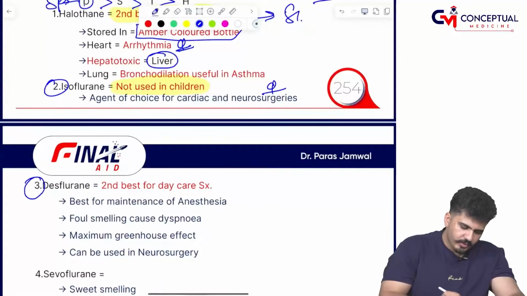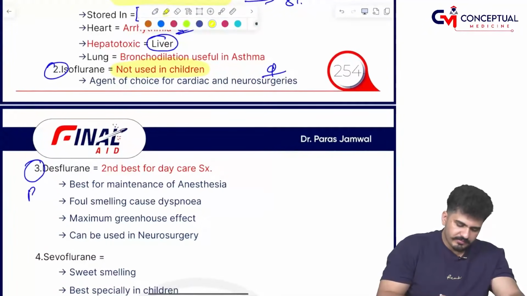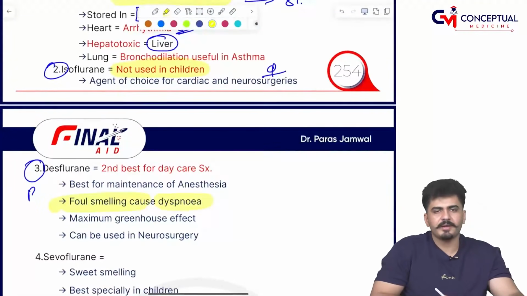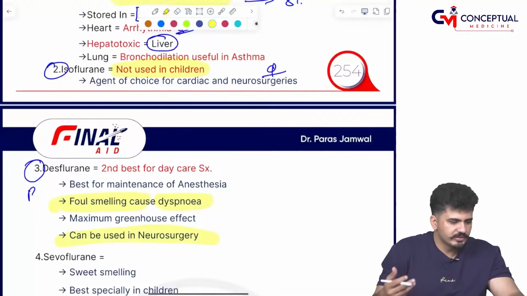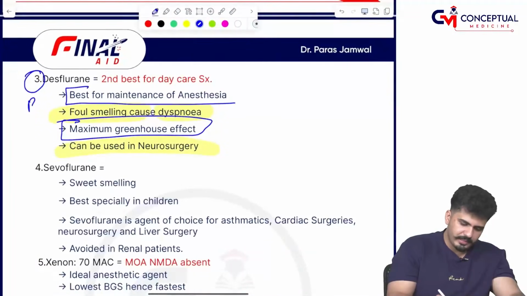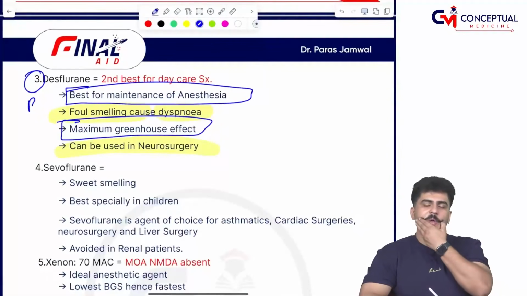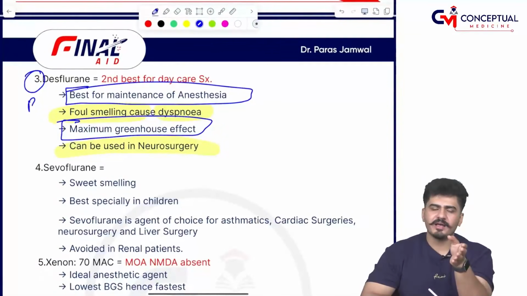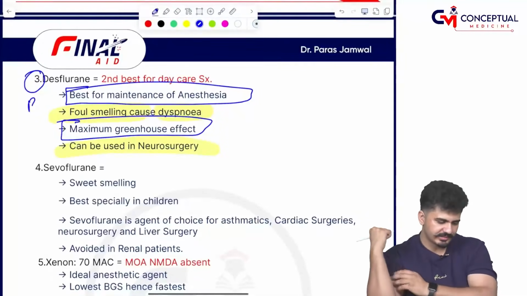Sir, desflurane, as dirty as a nala. So remember, this is foul smelling, can cause dyspnea. Best used for the neurosurgeries, but can be used in the others also. Then it is going to have the maximum greenhouse effect. And this is best for the maintenance of the anesthesia, sir. Desflurane is best for the maintenance. आपने anesthesia दे दिया, अब उसको maintain करने के लिए आप desflurane की थोड़ी थोड़ी गैस छोड़ते रहोगे, sir.